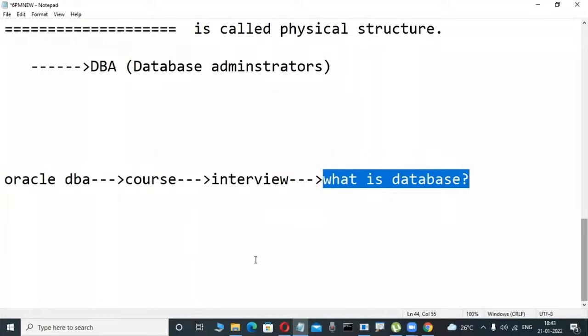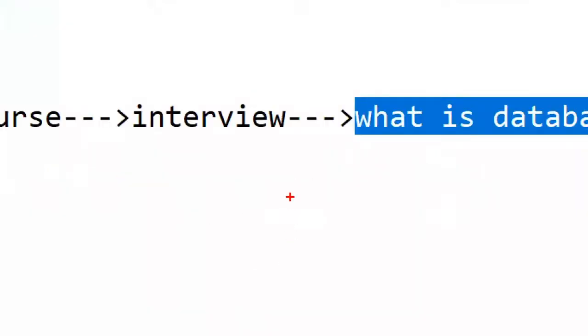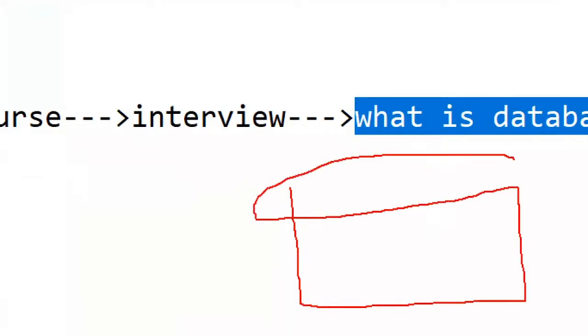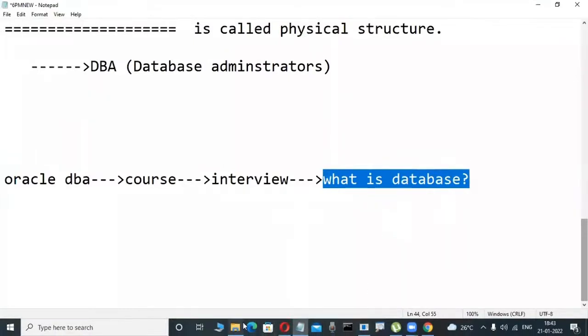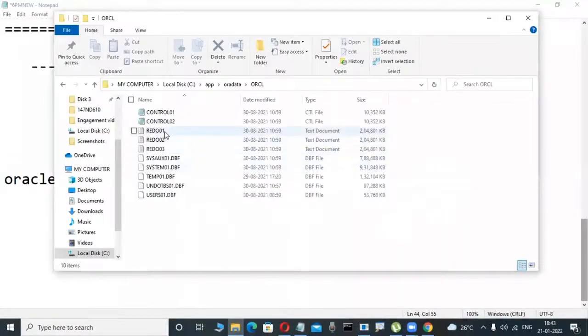I am telling the physical side. Whenever I install Oracle software, some physical files are automatically created on the disk, and they are visible. Observe here, data files, control files, and redo log files are there.